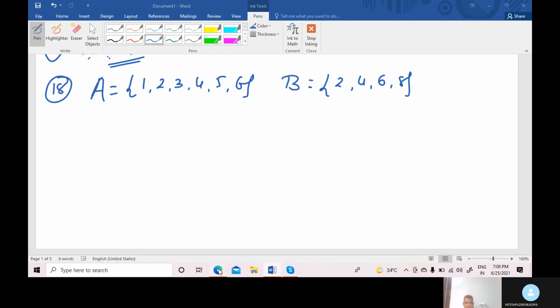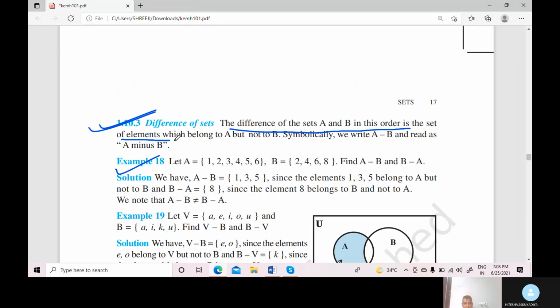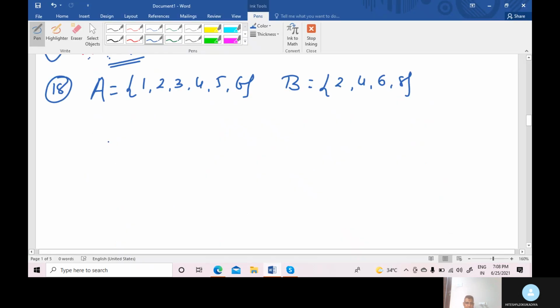Look here, first the definition. The difference set of the sets A and B, in this order, is the set of elements which belong to A but not to B. Explain in example 18, with the symbol A minus B. Speak it here: read A minus B. Right? Okay. Now we explain. First we draw the Venn diagram. Then we explain here.